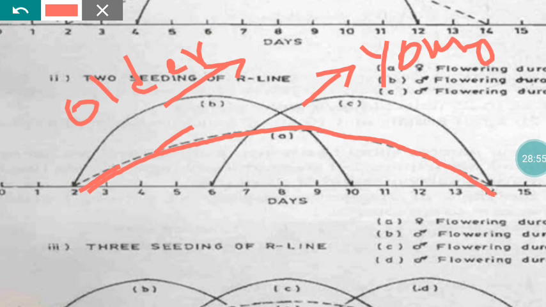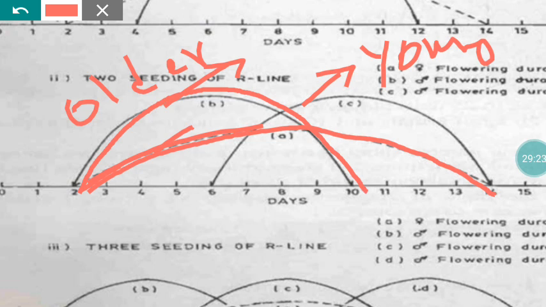One seedling is older than the A, another seedling is equal age or younger than the A. So whenever the A comes to flowering, the older R line seedling also starts flowering on the same day. That will take care of the pollen supply for about 8 days.